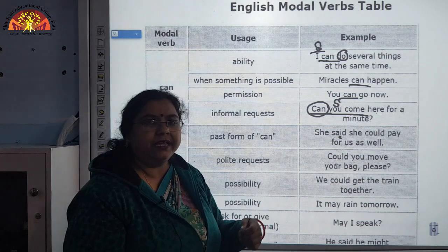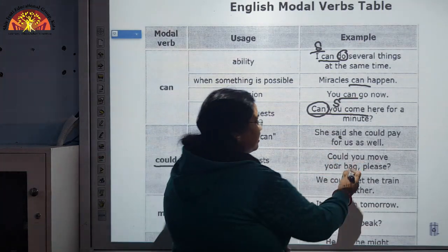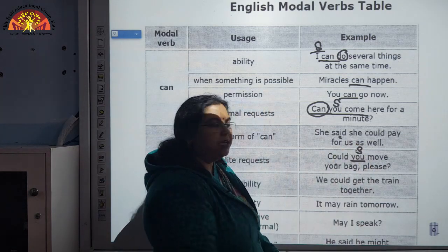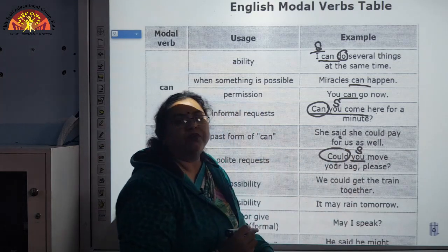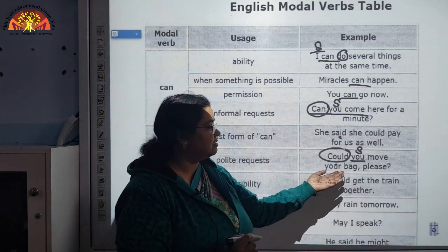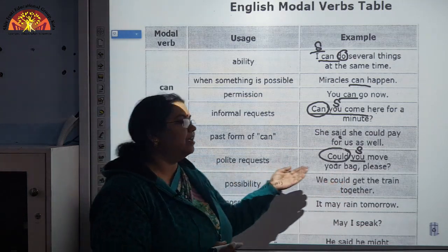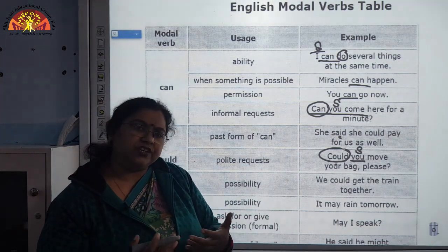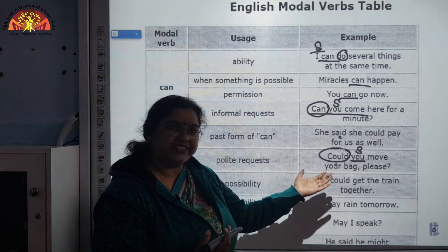Could precedes the subject, and the subject comes afterwards. That is how we ask interrogative sentences. Here we are making a request, and normally we request a person in an interrogative sentence.